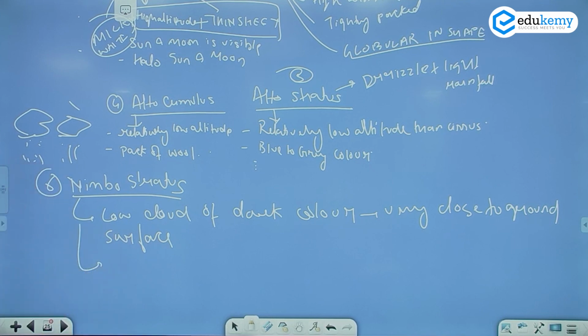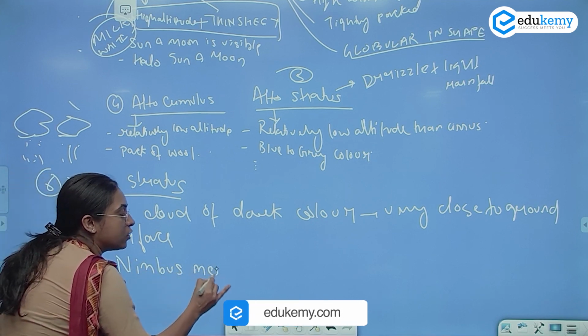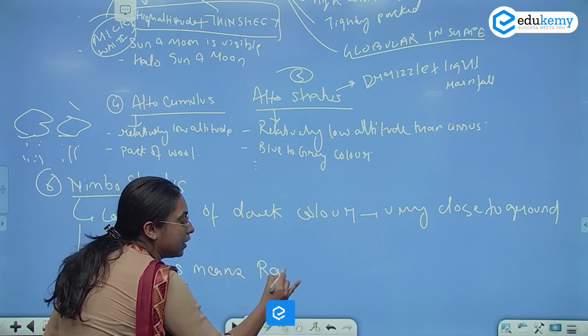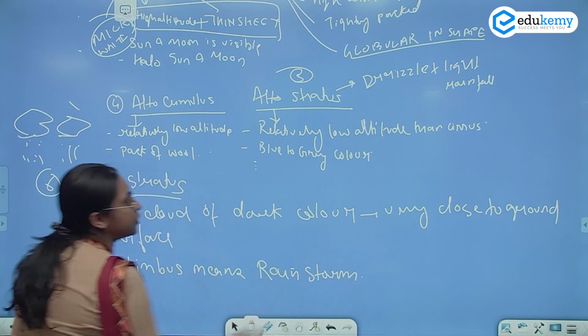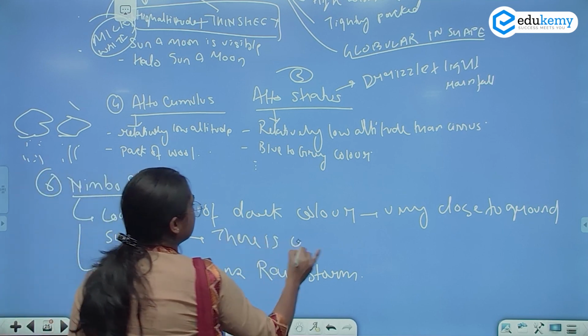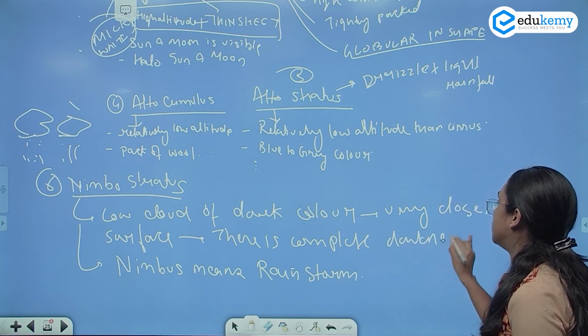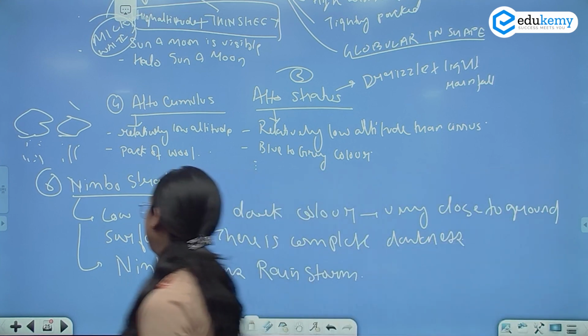So it is a low level cloud of dark color, very close to the ground surface. Nimbus means rainstorm. It is so close to the ground that there is complete darkness. So nimbus means a rainstorm.